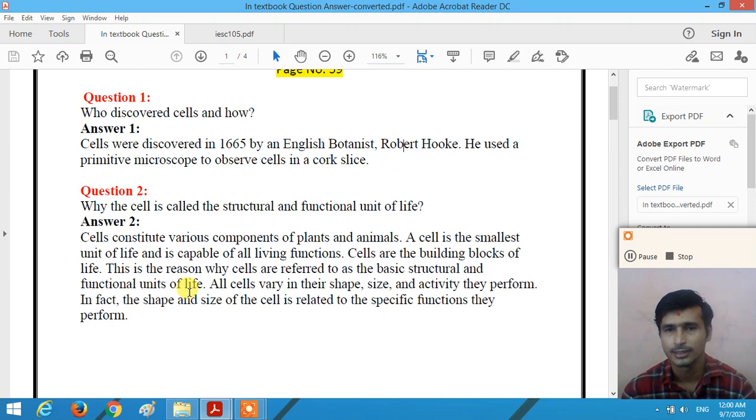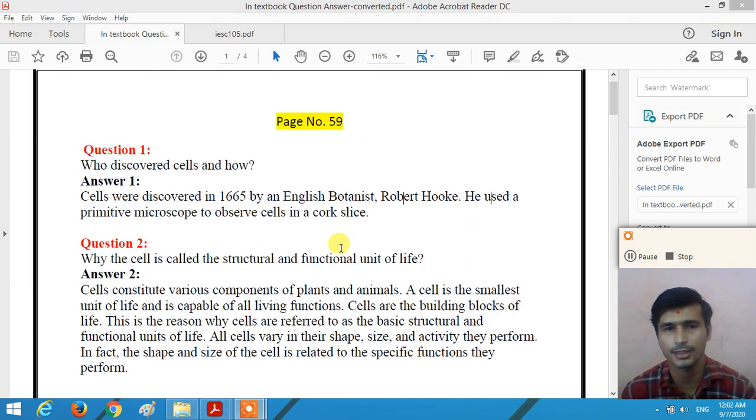The cell performs different functions in our body, in all living organisms, right? All the cells vary in their shape, size and the activity they perform. In fact, the shape and size of the cell is related to the specific function they perform. So the structure of the body depends on the cell, the structure of the organ depends on the cell. Various cells vary in shape according to their function, right?